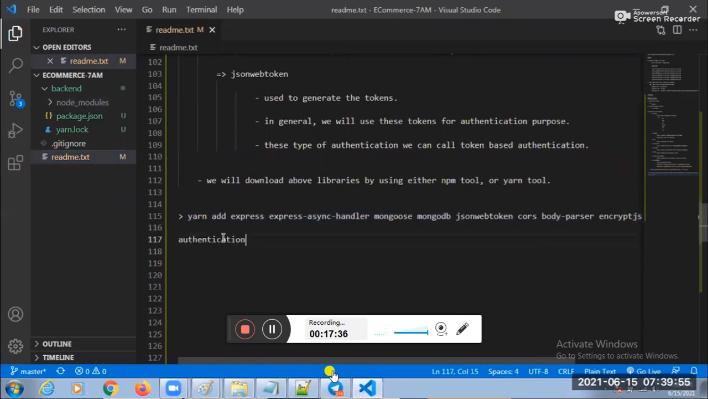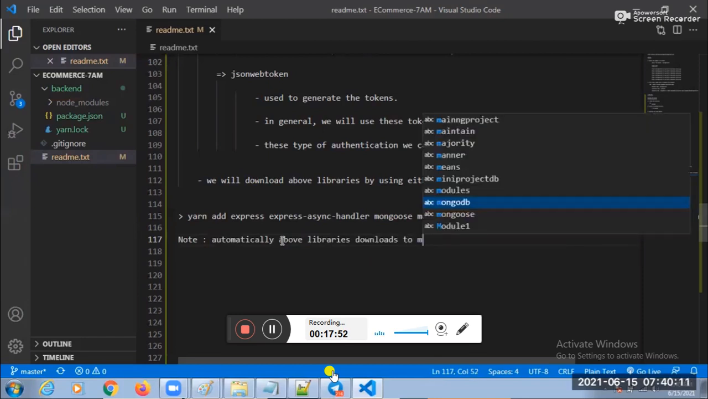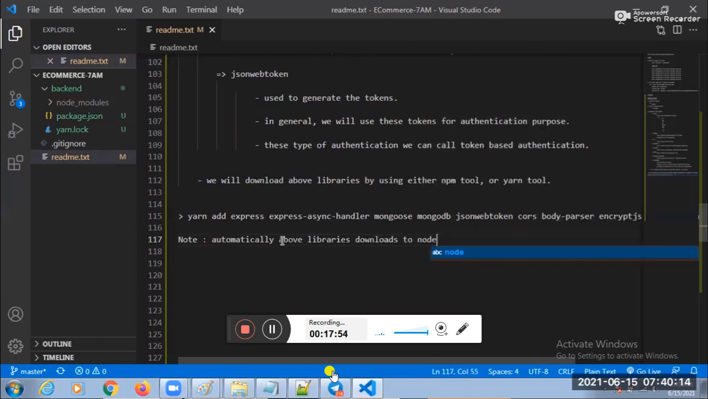Automatically, the libraries download to the node_modules directory. In which path here? In the current path or not? Talk with me. Yes, in the current path.